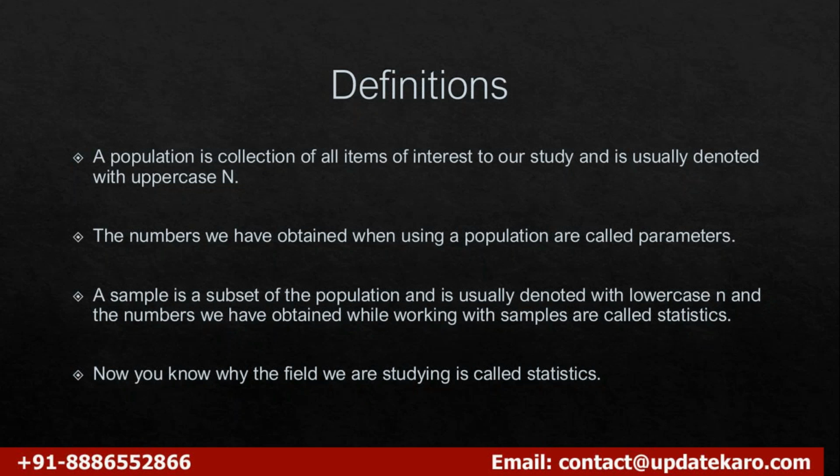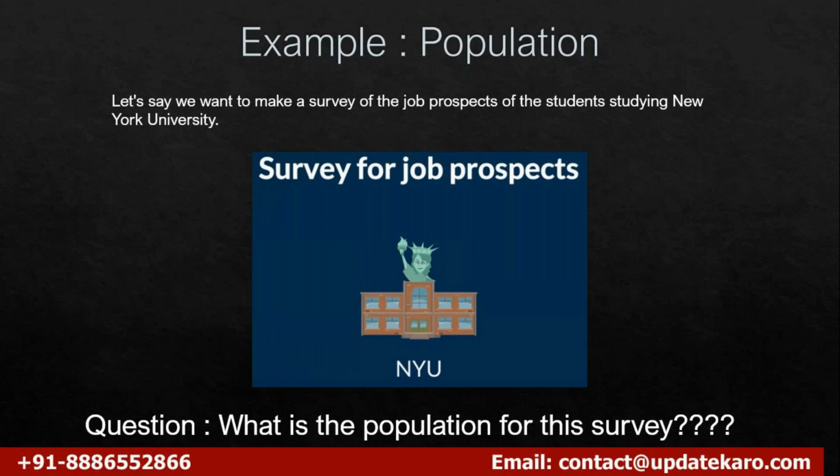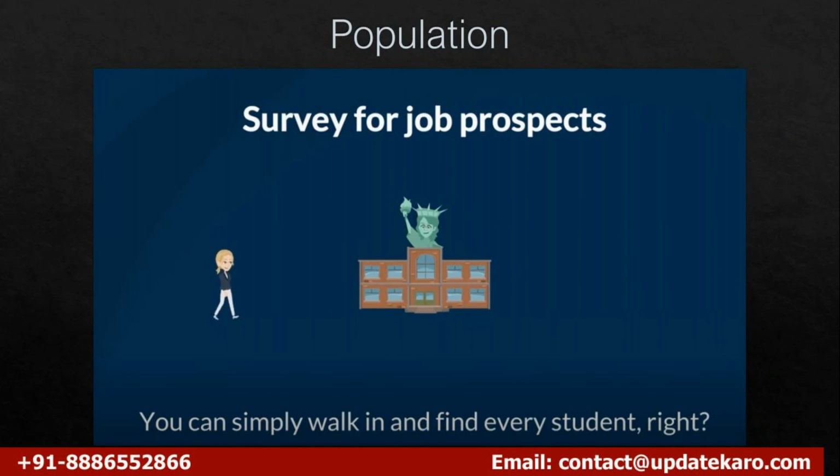And what is a sample? Sample is a subset of population and it's always denoted by small n. While working with samples, the numbers that we obtain are called statistics, right? We have seen an example to get a good understanding of population and sample.